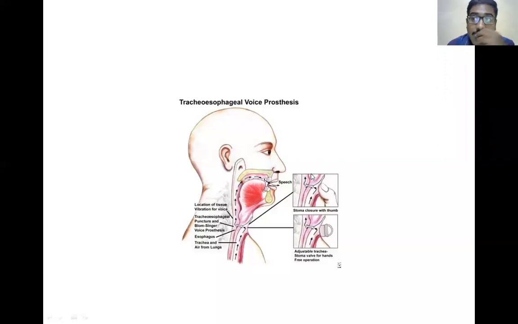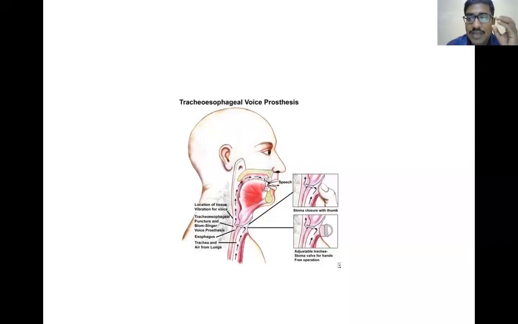They have asked the question: Blom-Singer valve is used in which condition? Is it used in total laryngectomy? Total pharyngectomy? Total thyroidectomy? Or cyst trunk operation? Cyst trunk operation we will do for thyroglossal cyst. We won't use any Blom-Singer valve in thyroglossal cyst. So the answer for where we will use the Blom-Singer valve is total laryngectomy.